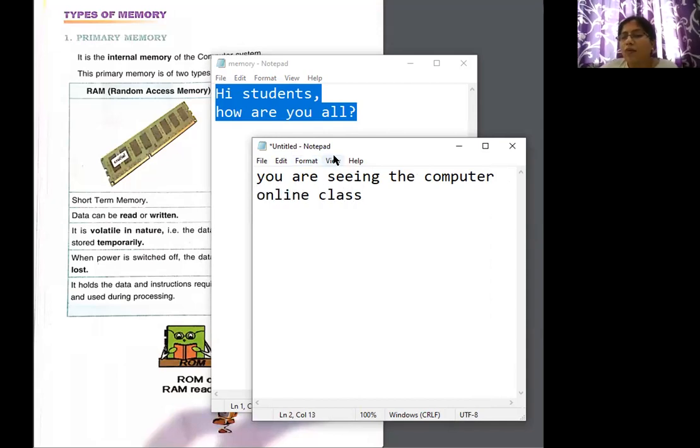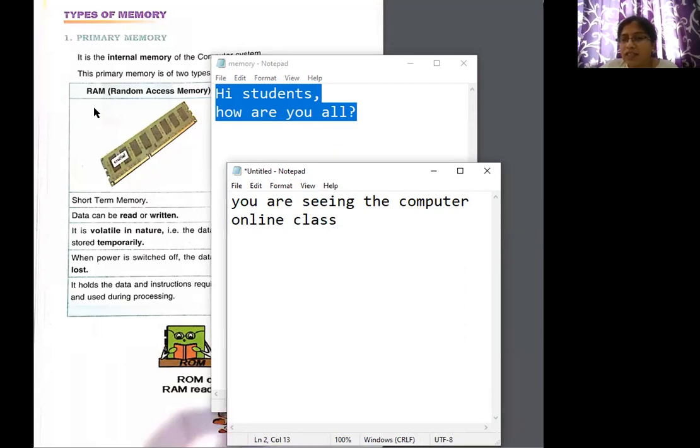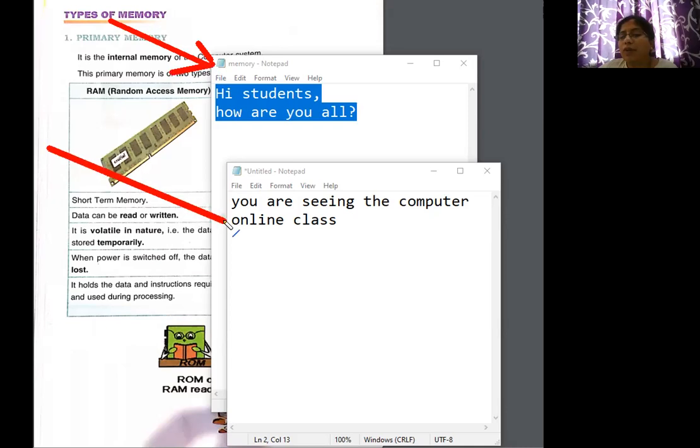Now this information is on RAM because I've not saved it. Now tell me, if I close this and close this, which one will be available? Yes, children, this will be available and this will not be available. I'll just show you. This one will not be available.